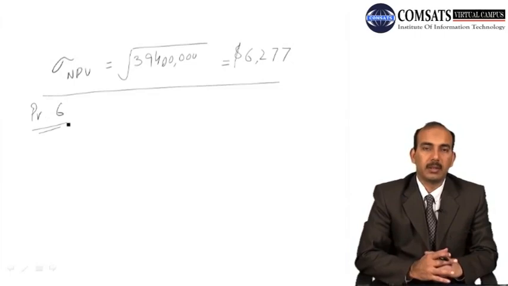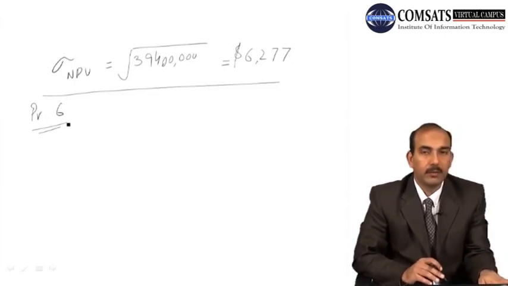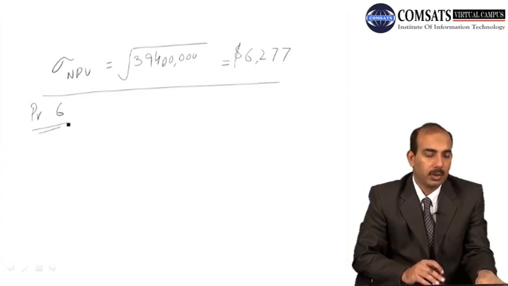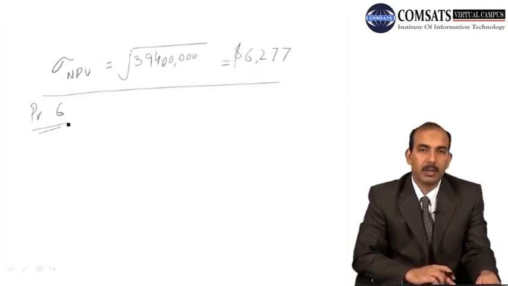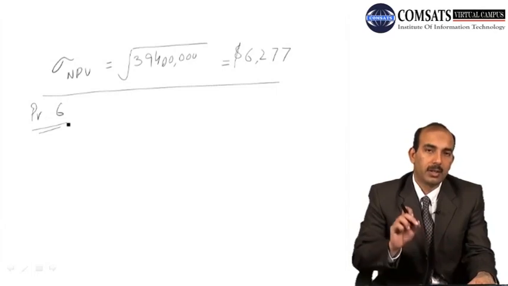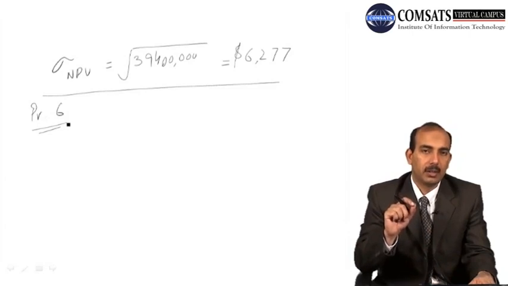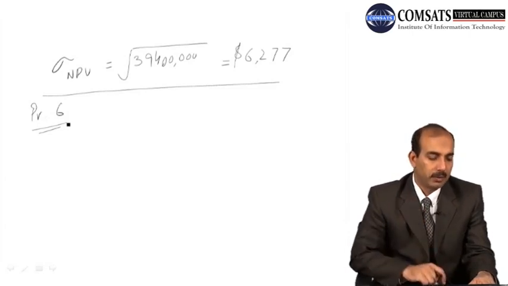Problem number 6 is very simple. Most of the information is given here, that there are different combinations. They are denoted with A, B, C and up to J. And for each of the combination, आपको expected net present value दी गई है और standard deviation दी गई है. And you can do further, you can calculate the CV of the net present value by dividing the standard deviation with the expected net present value.